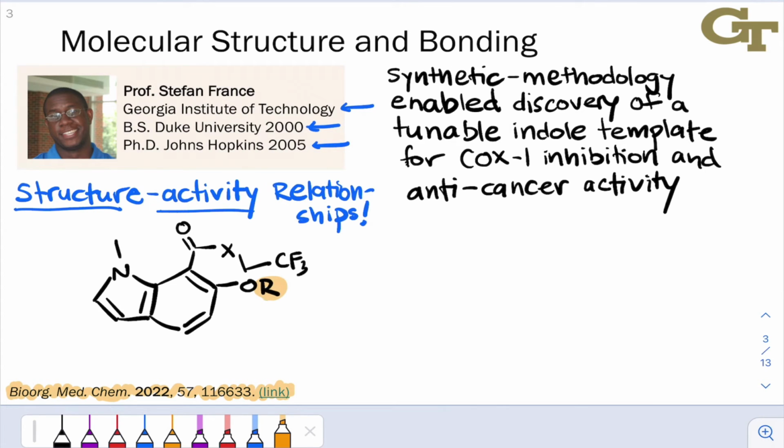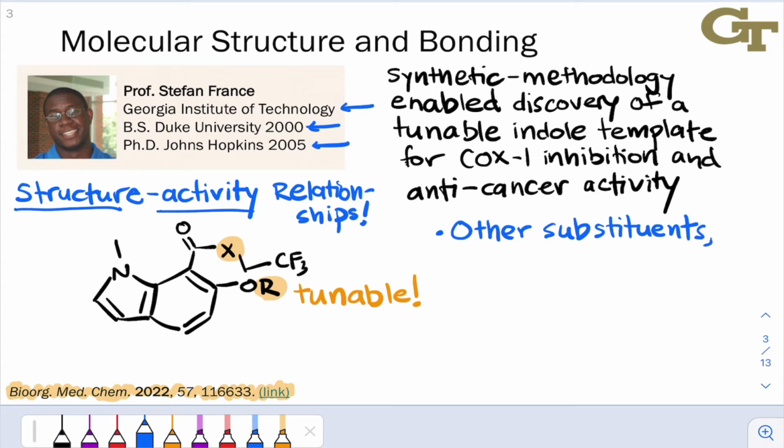We can take, for example, the R group connected to oxygen and make it a variety of different things in a very simple way. We don't need to redesign completely the way we make the compound. We just need to change, for example, one reagent. Same with the X atom in this structure. They were also able to create indoles with other substitution patterns, substituents in other positions, for example, and with other structures. So this allowed them to build up a pretty substantial library of indoles that could be tested for COX-1 inhibition activity and anti-cancer activity.